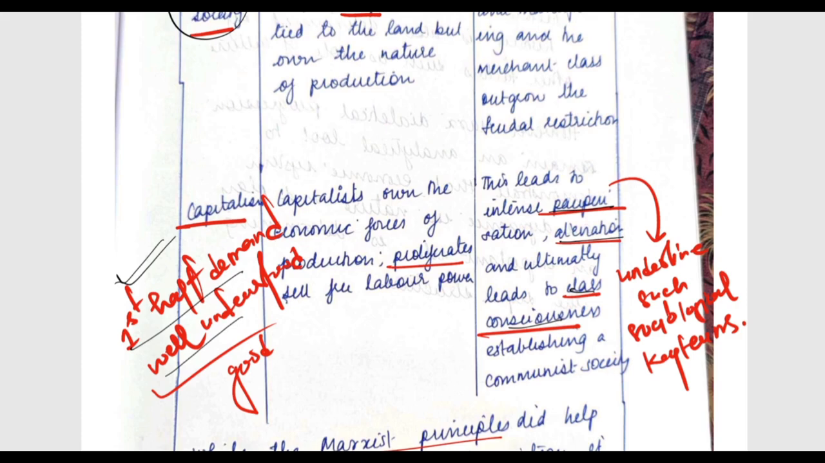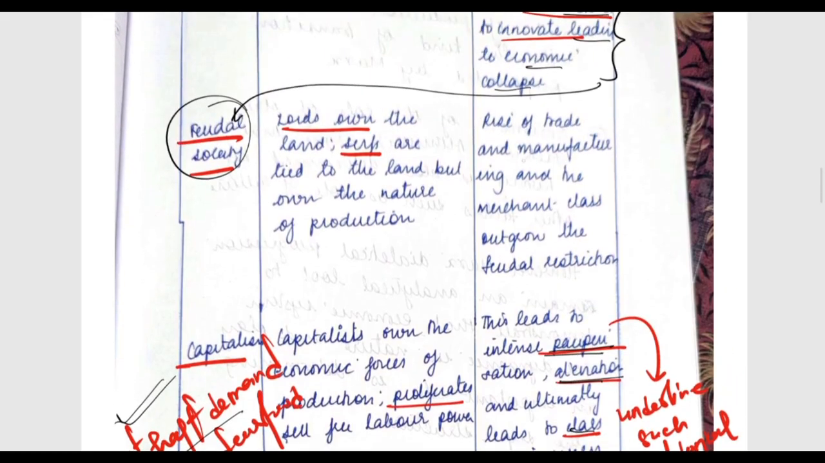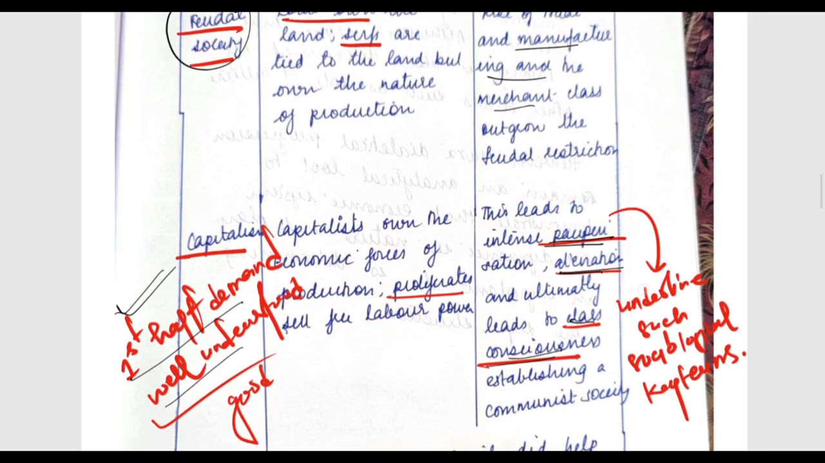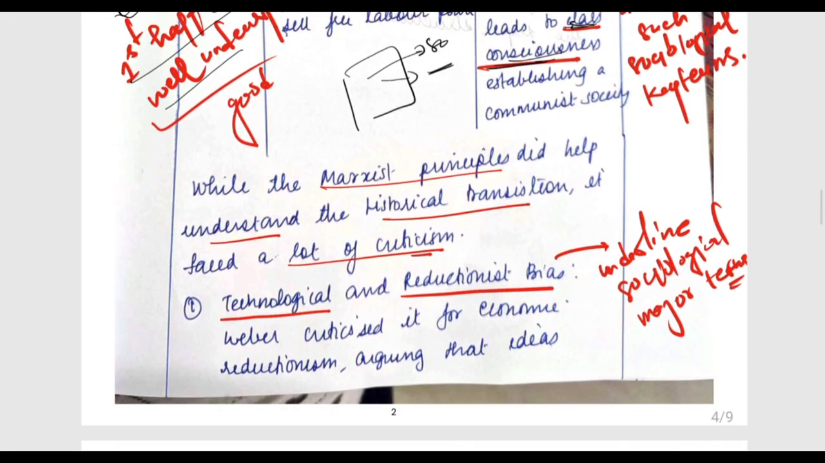Whenever you write them in your answers, please underline them, because the examiner doesn't read your answer line by line, he sees what you have underlined. If he sees you have underlined such key terminologies, that means your answer looks sociological and you have tackled the core demands of the question. So please underline that. Okay, now comes the second demand here.